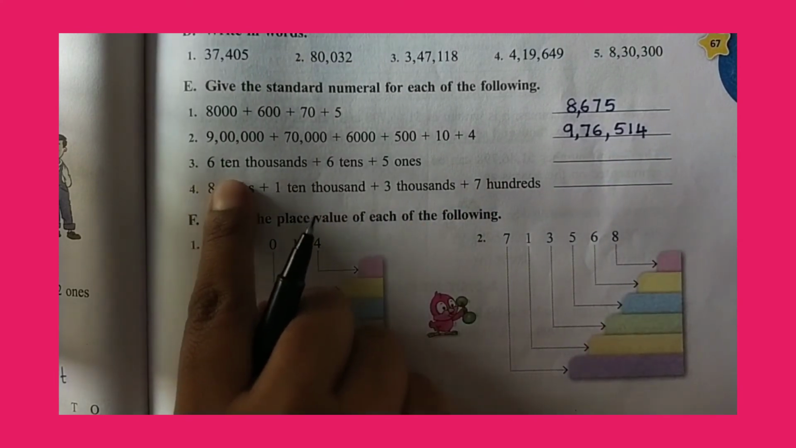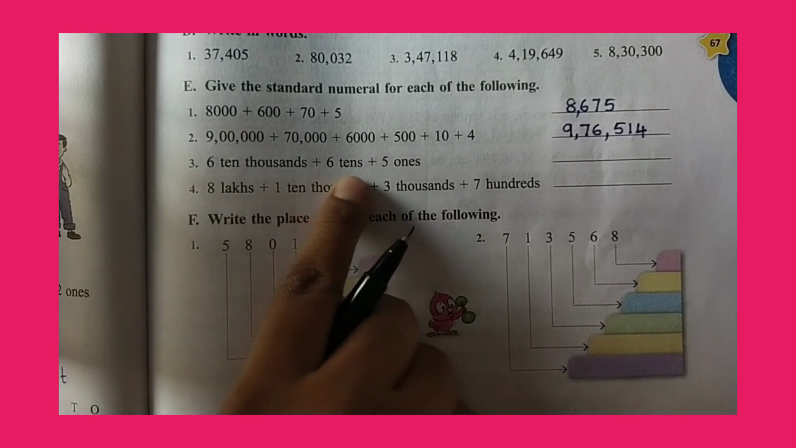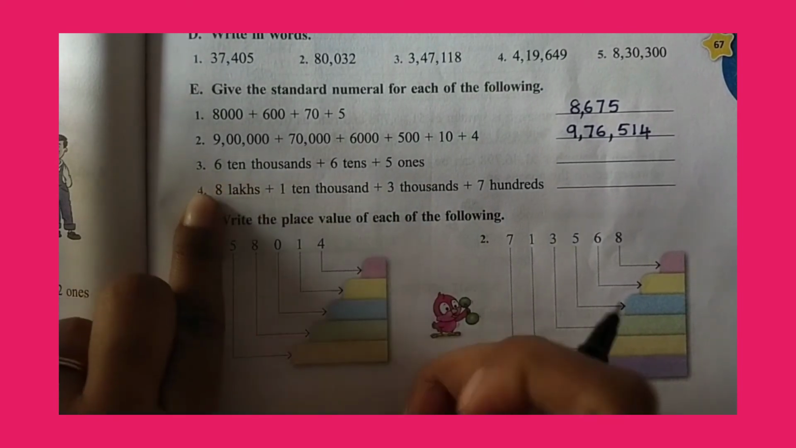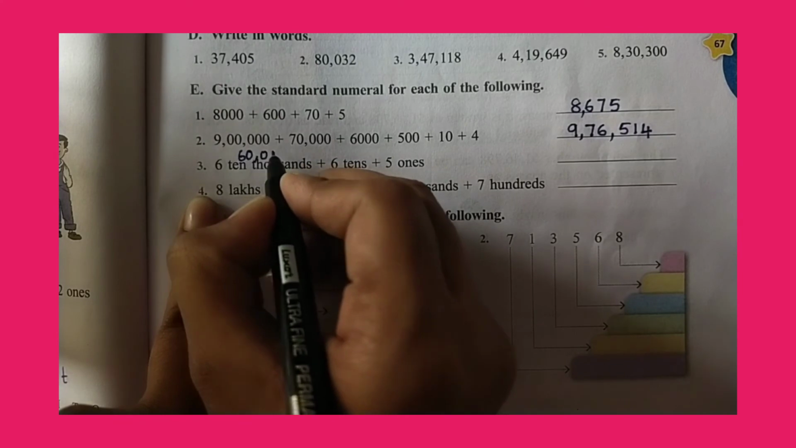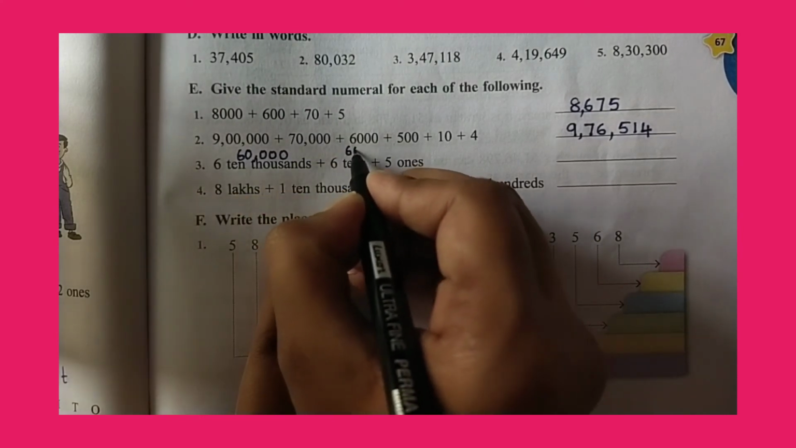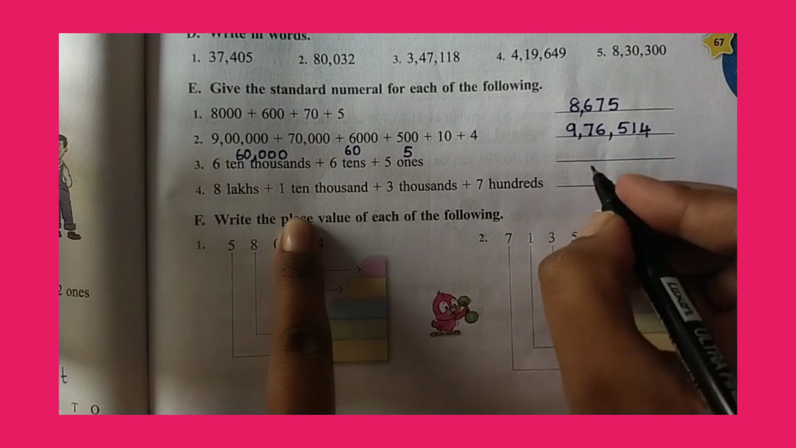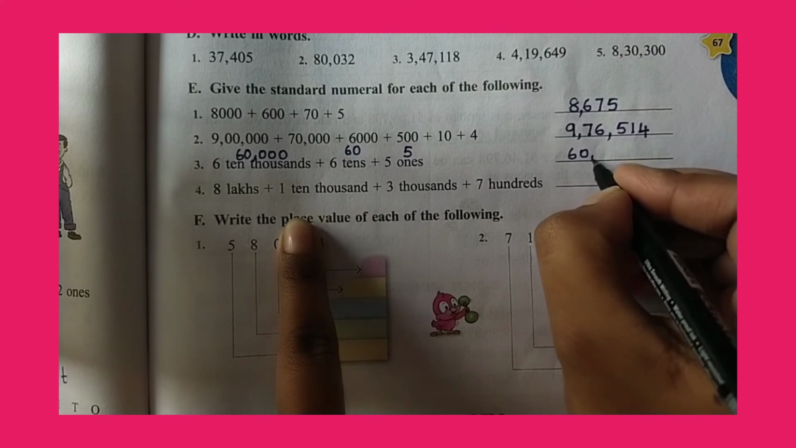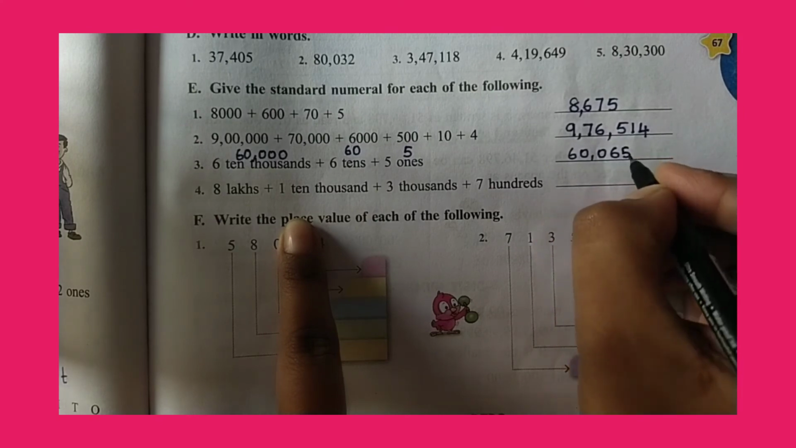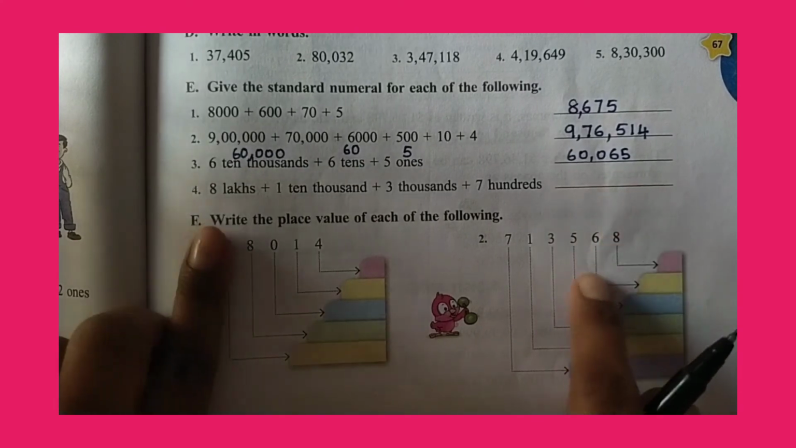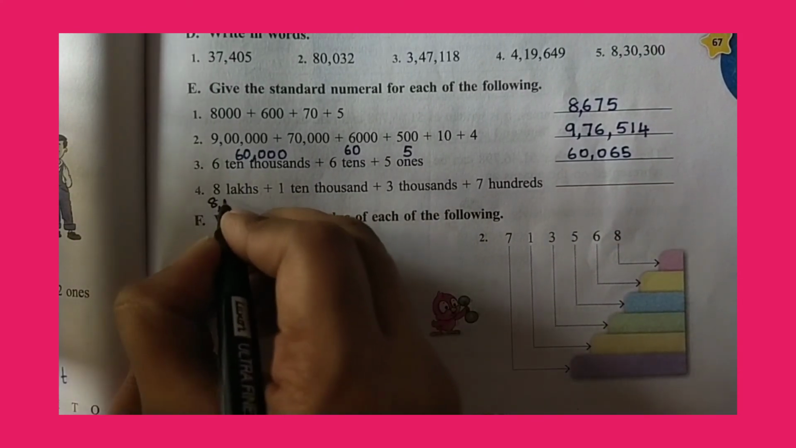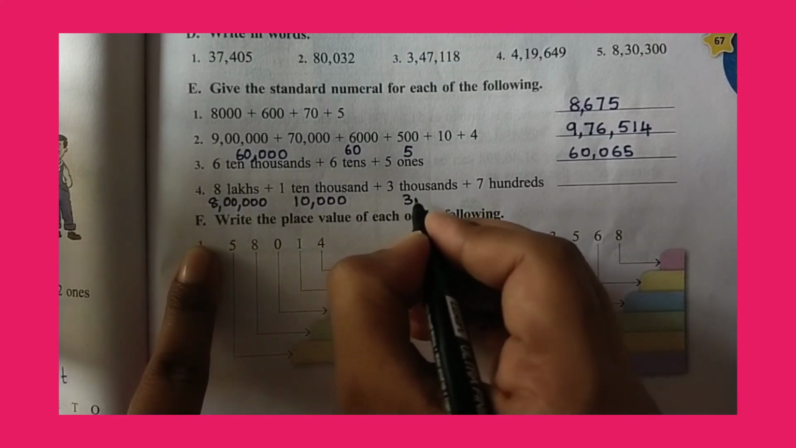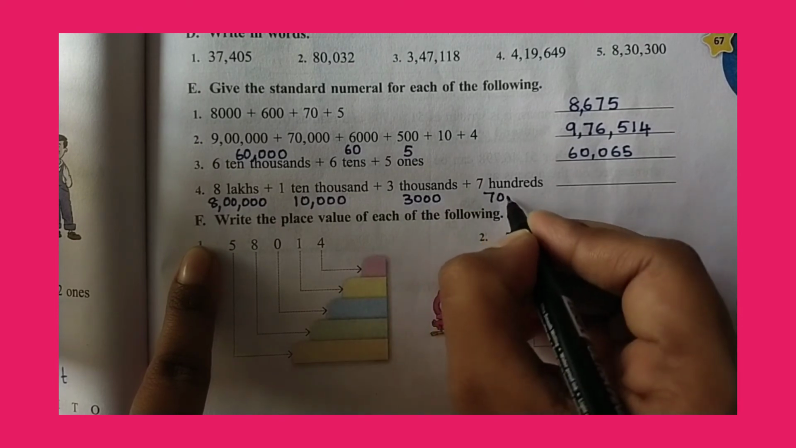Next one, 6 10,000s plus 6 tens plus 5 ones. 6 10,000s means how much? 60,000s. 60,000s plus 6 tens means 60 plus 5, so 60,065. So 8 lakhs plus 110,000 plus 3,000 plus 700.